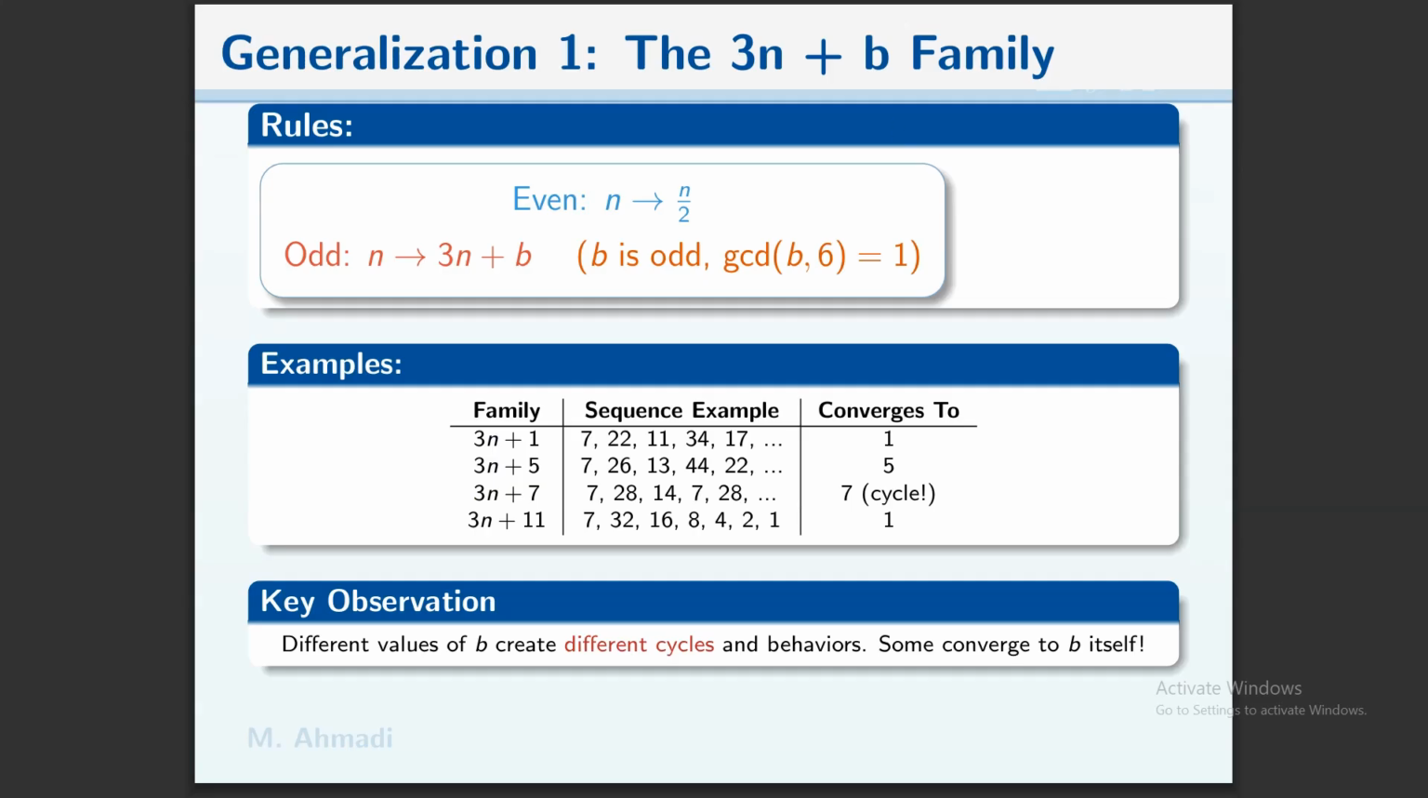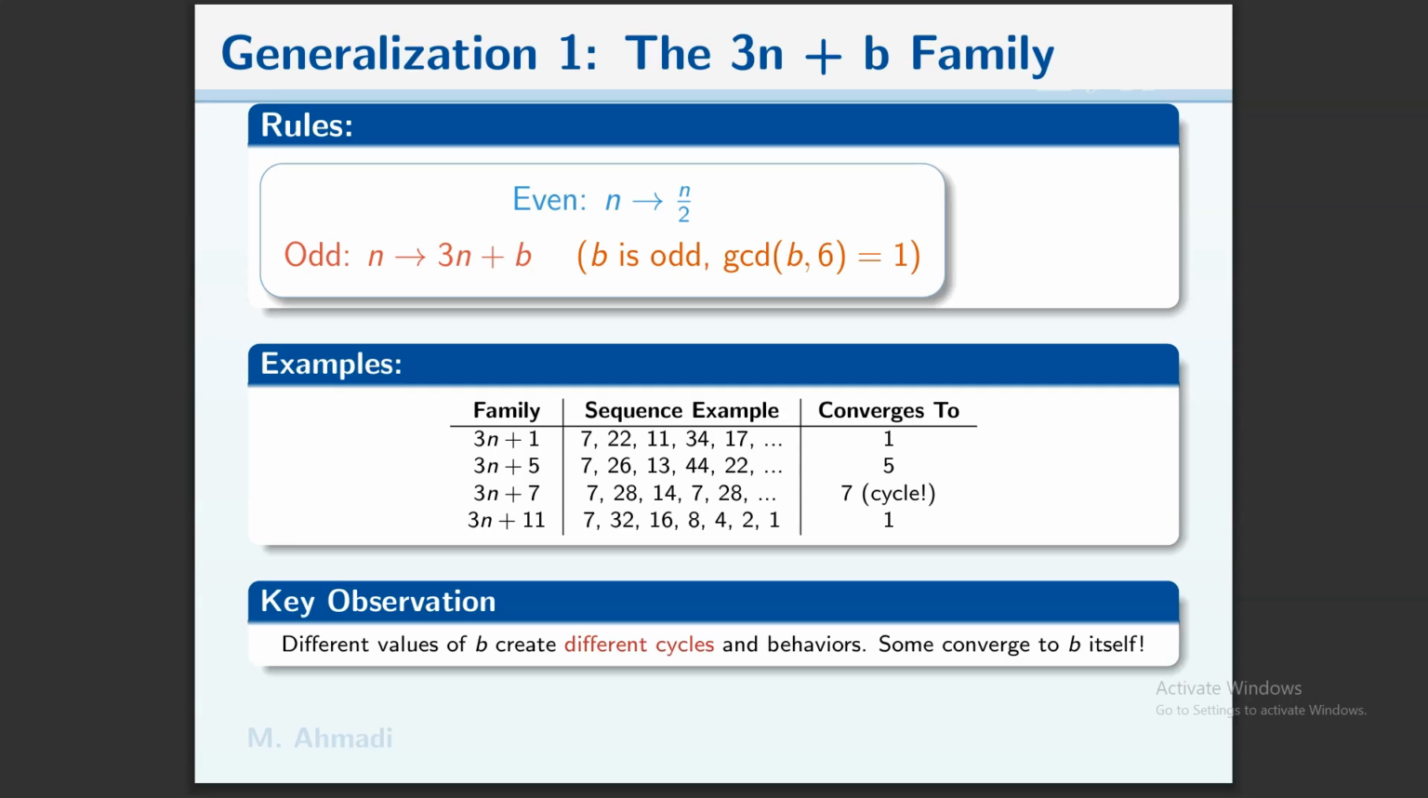The first generalization is the 3n+b family. In this family, the rule is: if n is even, then the result is n over 2. If it's odd, then 3n+b is the result. B is odd, and the GCD of b and 6 must be 1. Here we have some examples for different members of this family.